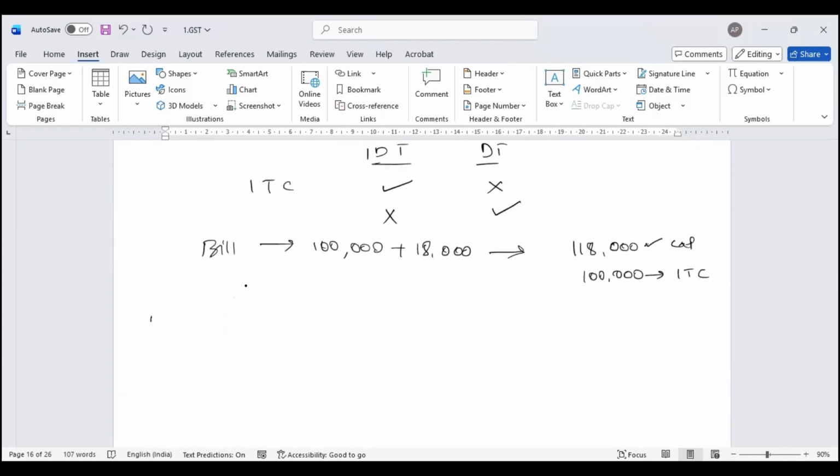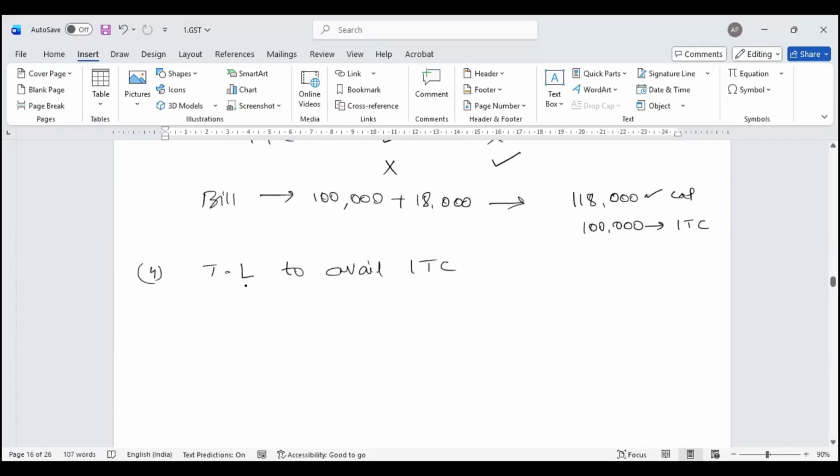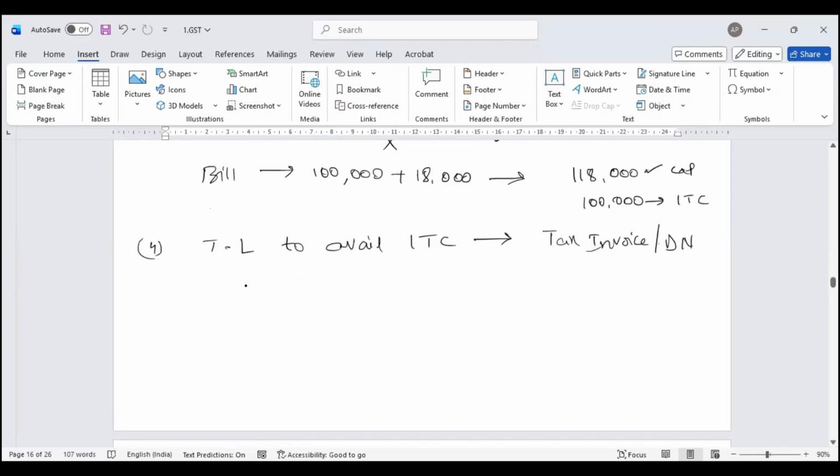Then subsection 4 talks about the time limit to avail input tax credit. Please keep in mind this time limit relates to tax invoices and debit notes, so imports are not given any time limit.